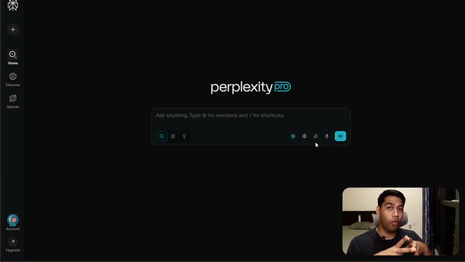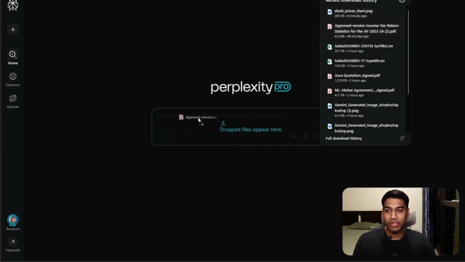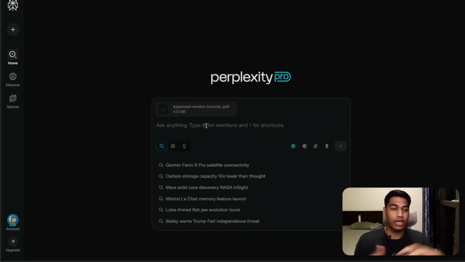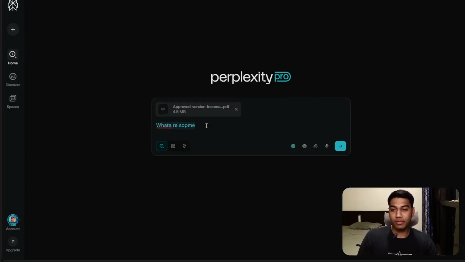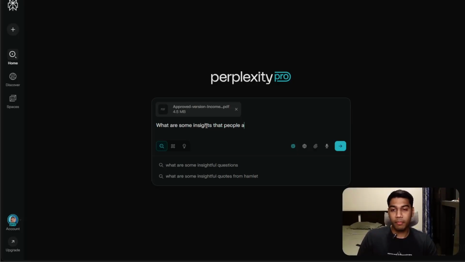Another option that you can do is, let's say you're searching but you also want to refer to some of your own data. Then you have this option where you can attach files. You can also connect files from Google Drive and Dropbox, but very simply I can attach a local file. I have income tax data for income tax stats. I can ask what are some insights that people have got about income tax.